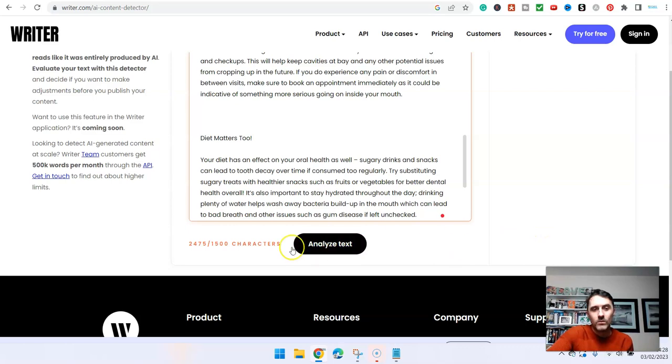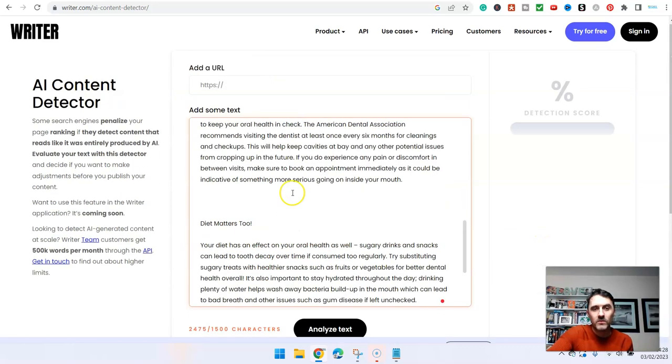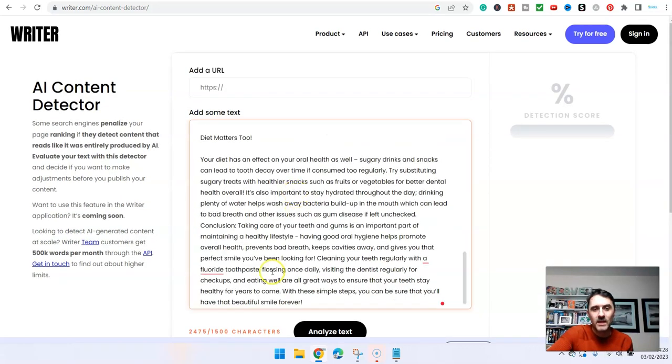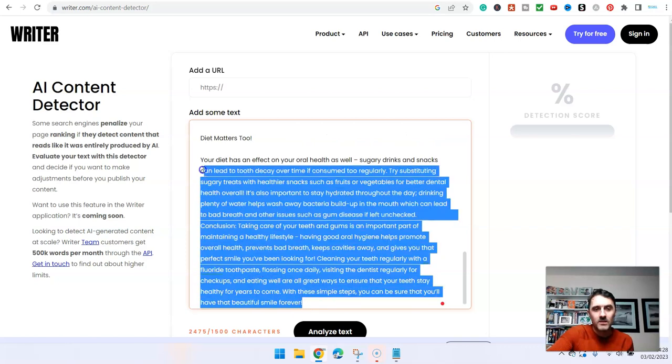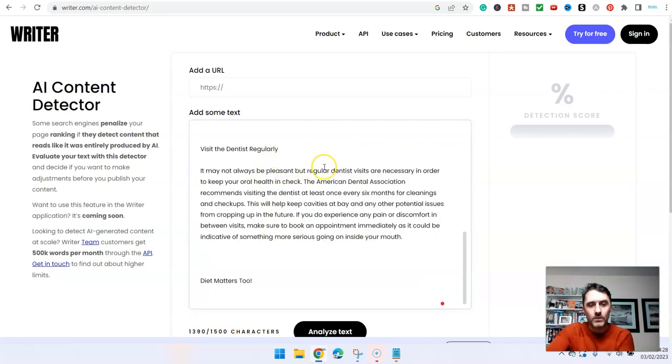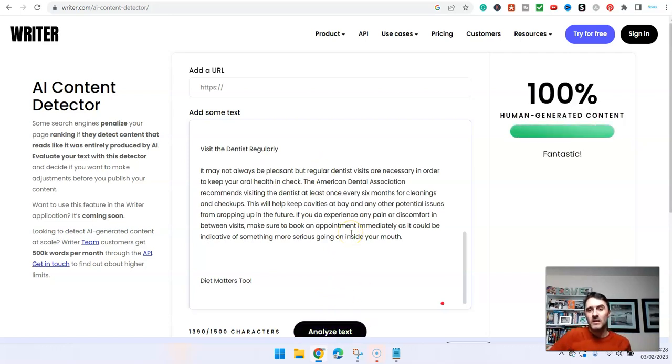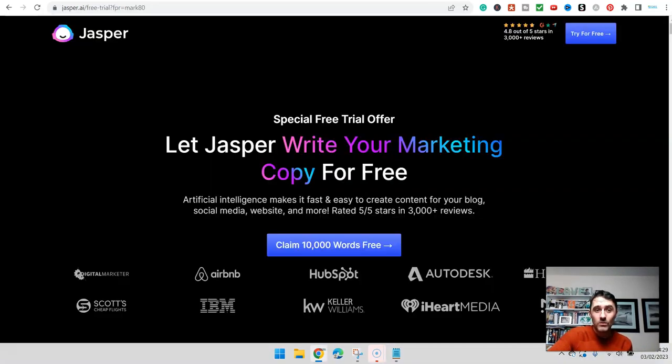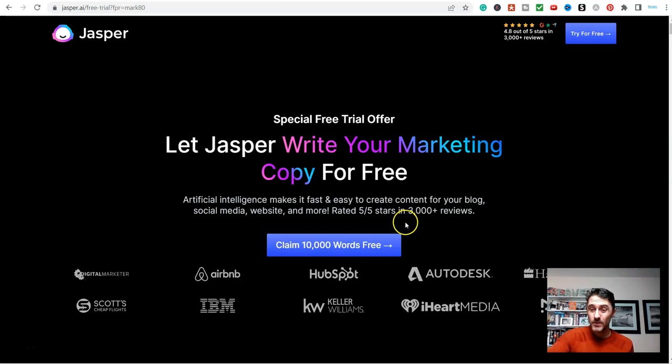And then, oh, you can see I think I've gone over the actual free limit. So let me come back over here. Let me just take out some of the bottom bit. Let's just do this. There we go. So now I'm just going to put that bit in there and I'm going to analyze the text. Look at that. 100% human generated content. So even these AI detectors do not pick up using Jasper, which is pretty cool to say the least.